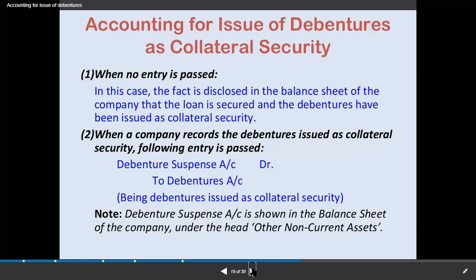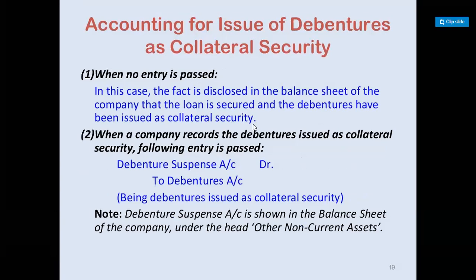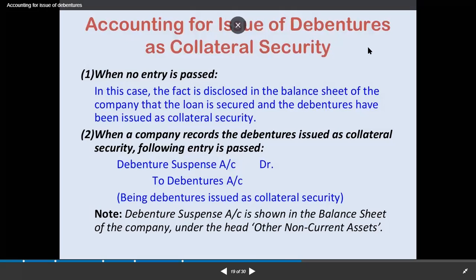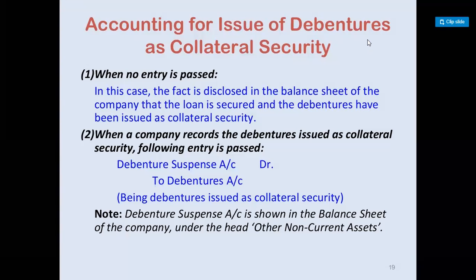Accounting for debentures as collateral security. When the company is issuing the debenture as collateral security, no separate entry is passed.